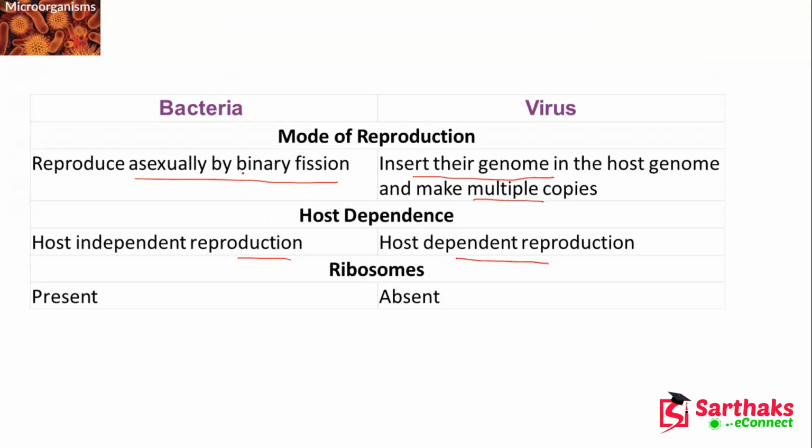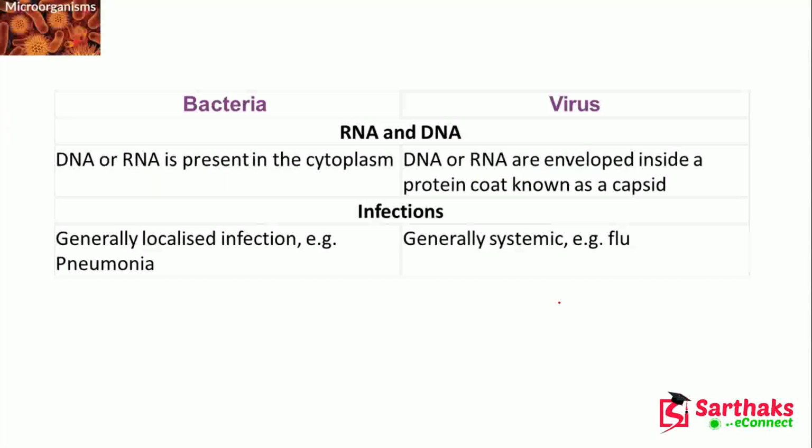For bacteria, the host cell is not required, but here you require the host cell. And ribosomes are present in bacteria while they are absent in virus. This difference is very important. Several points I am adding. So in this way, you have to write in your examination also.